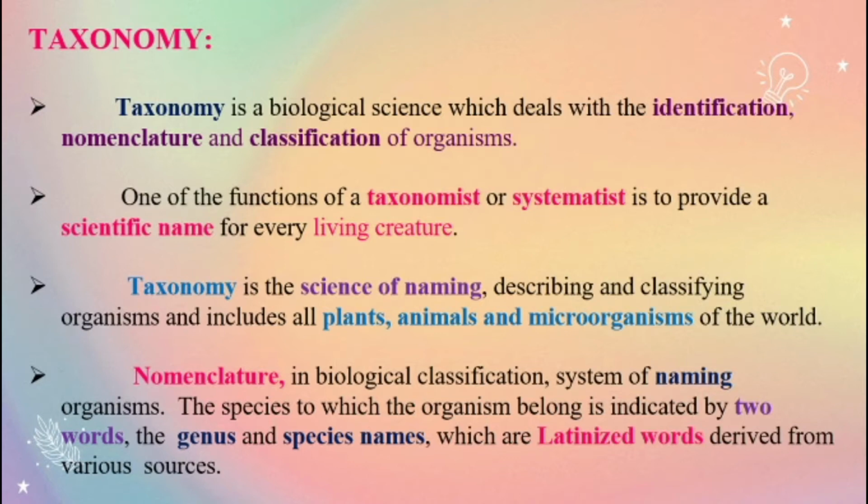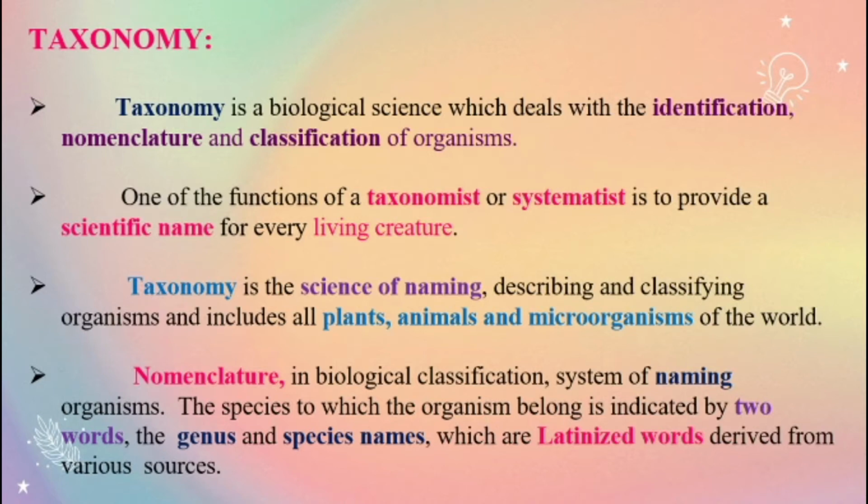One of the functions of a taxonomist or systematist is to provide a scientific name for every living creature. Taxonomy is the science of naming, describing, and classifying organisms and includes all plants, animals, and microorganisms of the world. Yes, so the taxonomist or systematist identifies and classifies and gives the scientific name to the plants or animals or microorganisms.